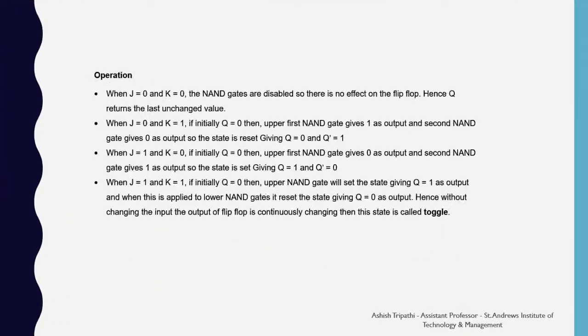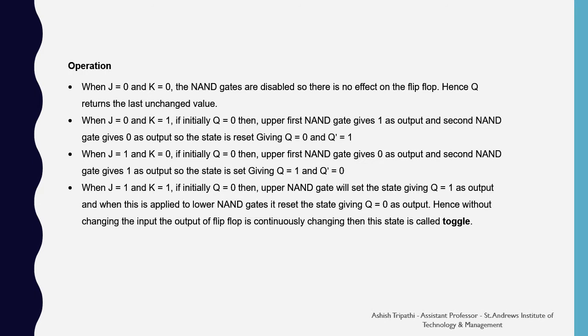Here is the operation of the JK flip-flop. When J equals 0 and K equals 0, the NAND gates are disabled, so there is no effect on the flip-flop. Hence, Q returns the last unchanged state. When J equals 0 and K equals 1, if we suppose that Q equals 0, then the upper NAND gate gives 1 as the output and the second NAND gate gives 0 as the output, so the state is reset.